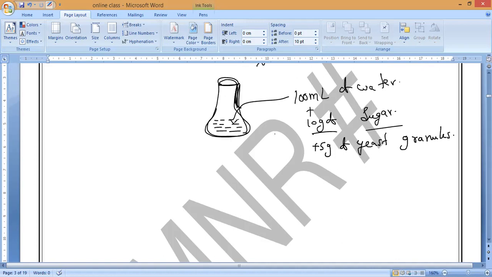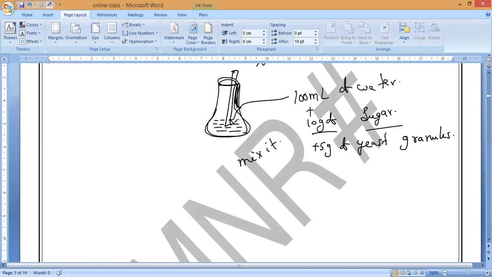So now once we have added everything, we have to stir with a glass rod. This is what we call a glass rod. We have to stir it very properly, because everything should mix properly. So we have to mix it. Is it okay, guys?